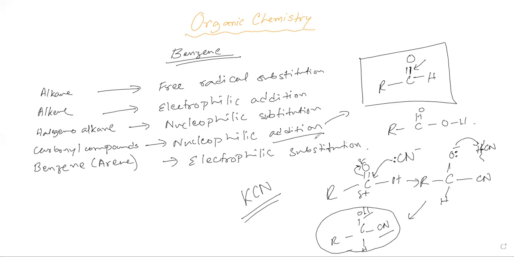Now the second part is the nucleophilic part. Cyanide here was a negatively charged ion. A negatively charged ion usually has a tendency to lose electrons, to donate electrons. It can also be a neutral compound that has a tendency to donate electrons, or has a surplus of electrons. If the outermost shell has more than the required electrons, it will have a tendency to lose electrons. Those situations are very rare, but still it can happen. So this is the nucleophilic addition.